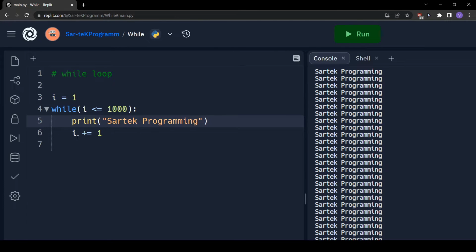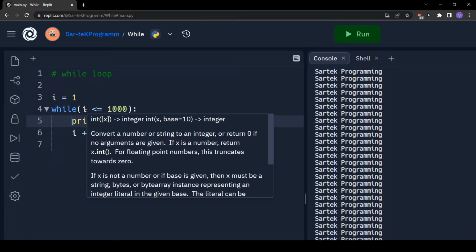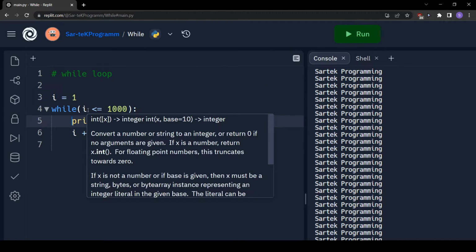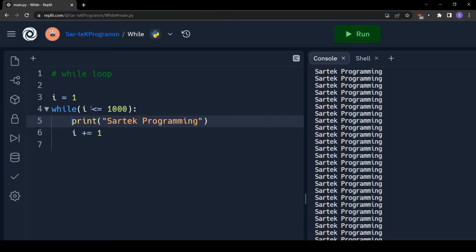After that, we will come here on the 6th line and we will increment the value of I by 1. So now our value of I is 2. Then we will come here and check again, then again 3, then we will check, and it will go on and on until the value of I becomes 1001. After that, this condition will evaluate to false and the control will come out of the loop and our program will stop executing. So that's how this works.